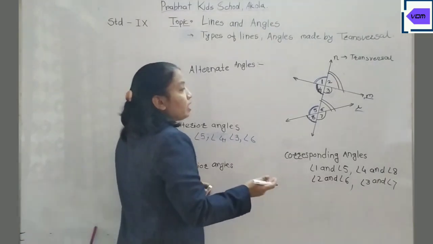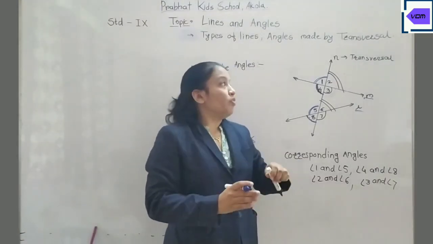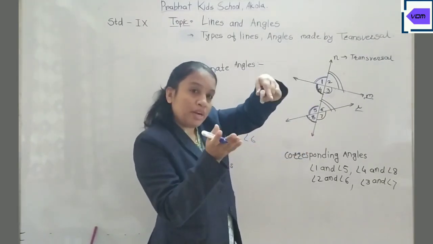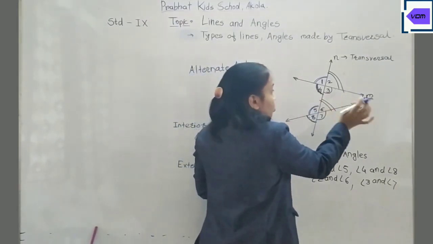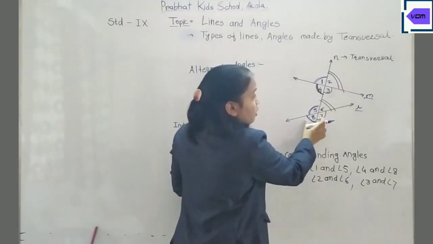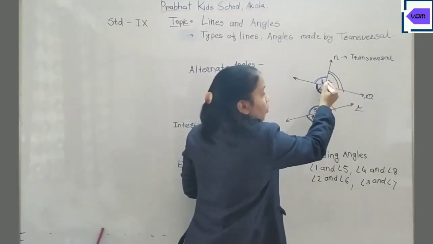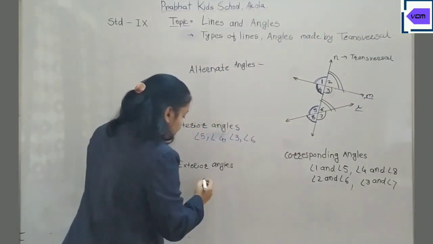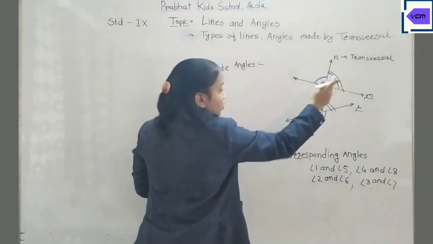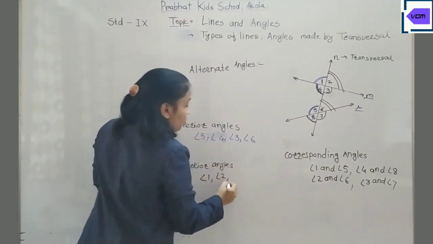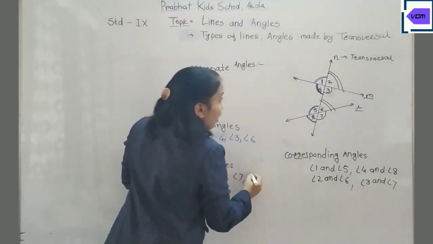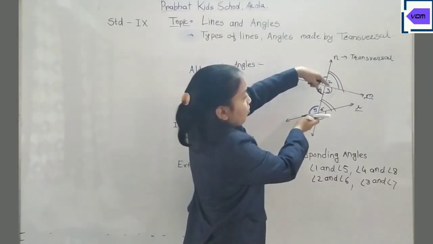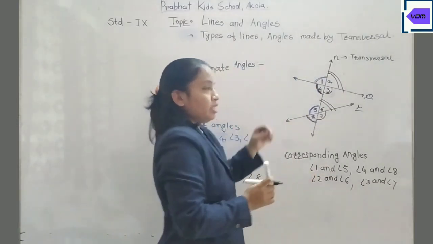Okay. Now exterior means the angles which are above or outside, not lying between those two parallel lines. The angles which are not between these two lines are 1, 2, 7 and 8. Angle 1, angle 2, angle 7 and angle 8 are not lying between these two lines, so those are the exterior angles.